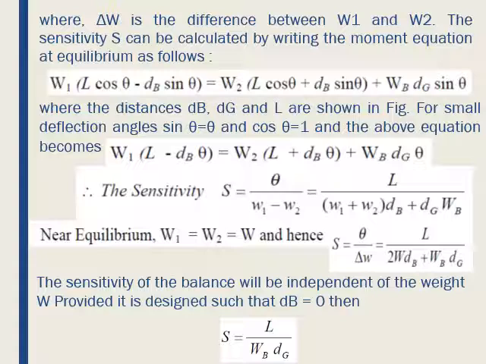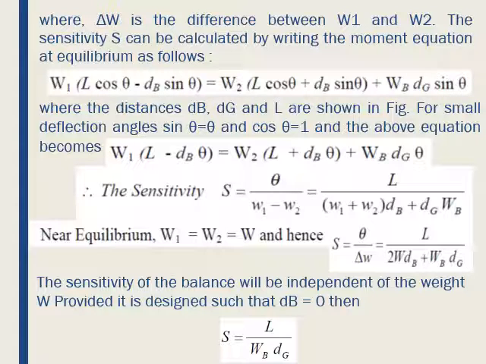And in that case, the above equation becomes W1 (L − dB) θ = W2 (L + dB) θ + WB dG θ. So in other words, the sensitivity S, which is θ divided by (W1 − W2), will be equal to L divided by (W1 + W2) dB + WB dG.